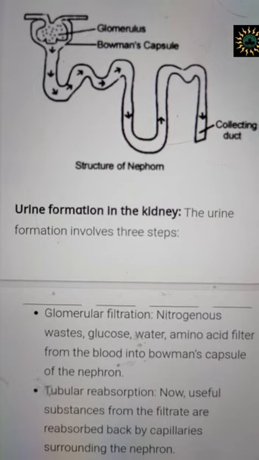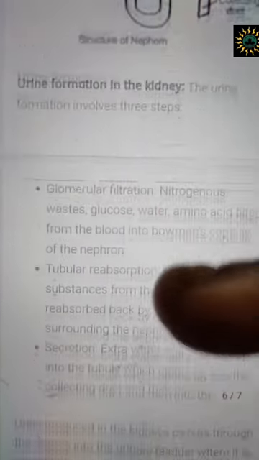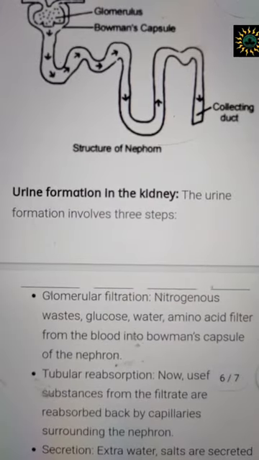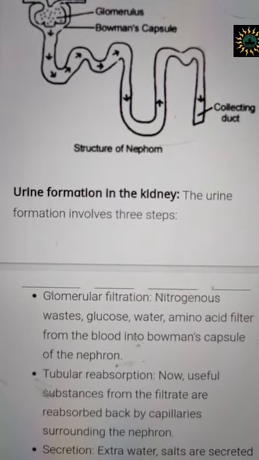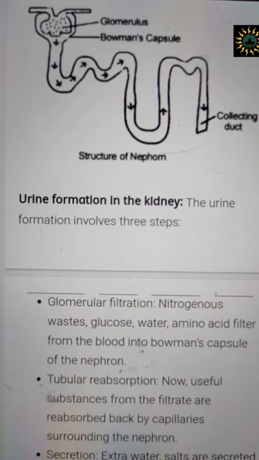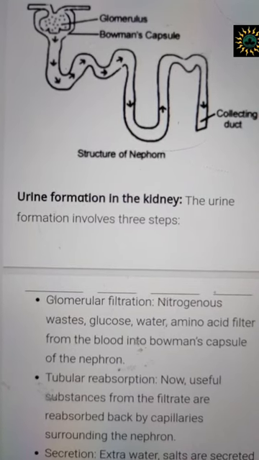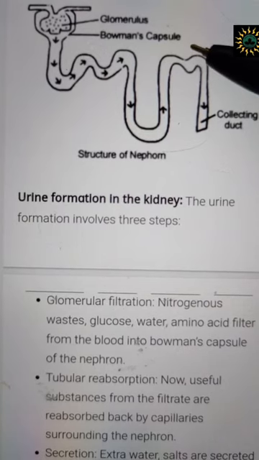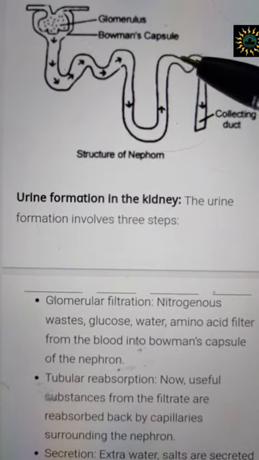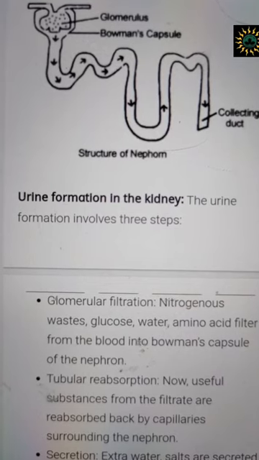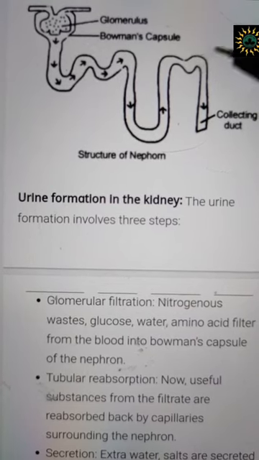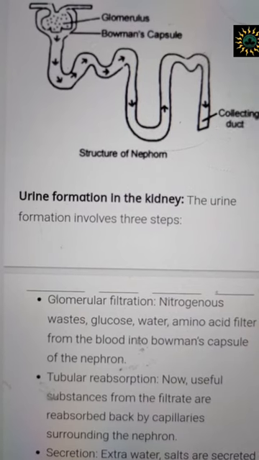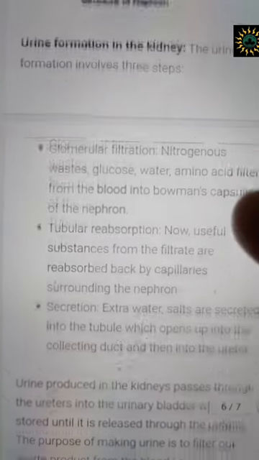Now comes the distal convoluted tubule. In the distal convoluted tubule, whatever extra water, salts, which are not required by my body, especially potassium salt, creatinine, urea, whatever else is there, now will come from the body into that filtrate so that it is thrown out of my body, and finally it will go to the collecting duct as the urine.